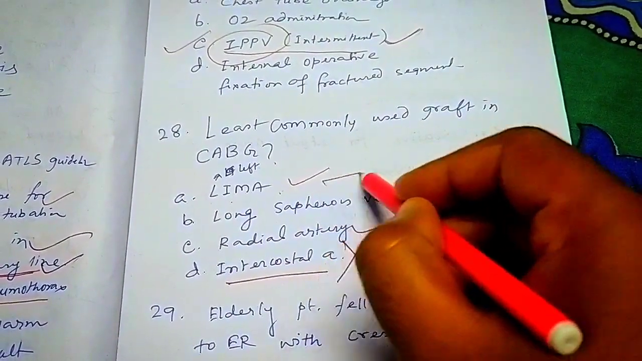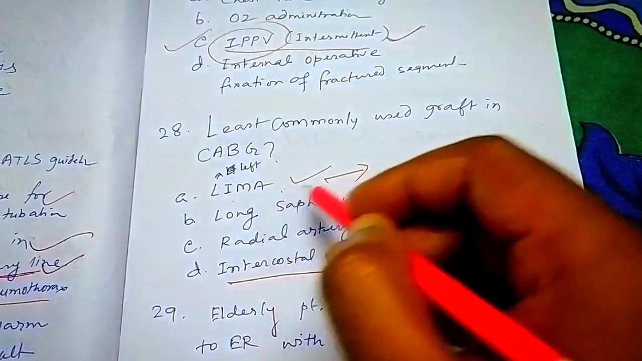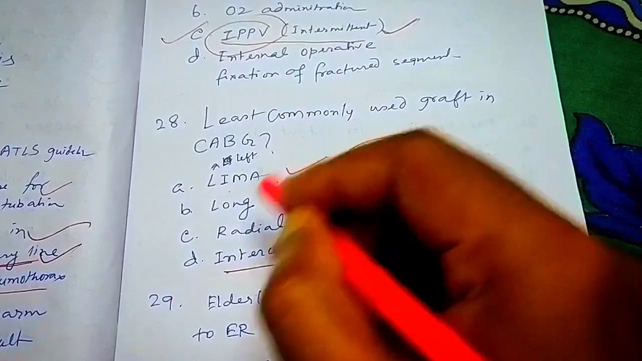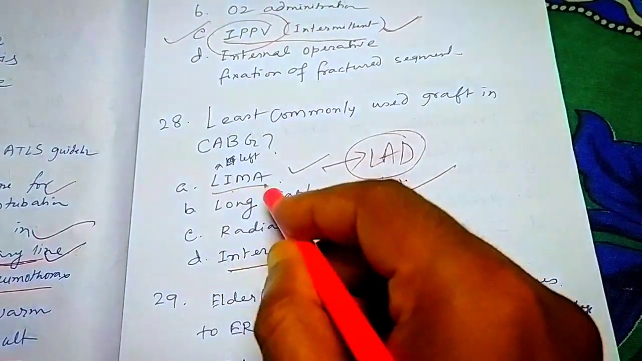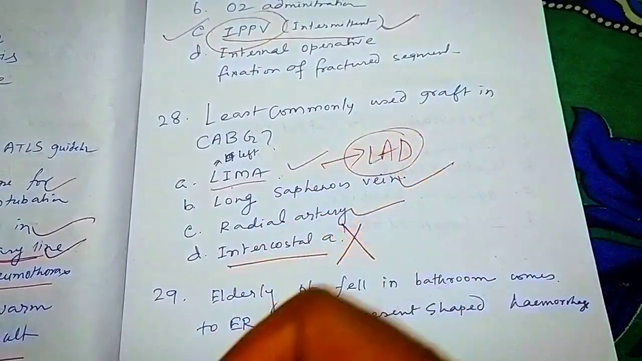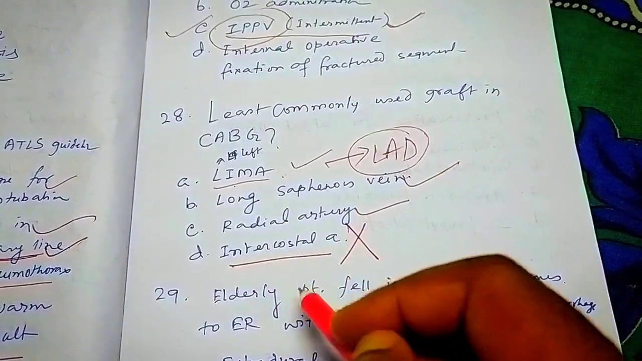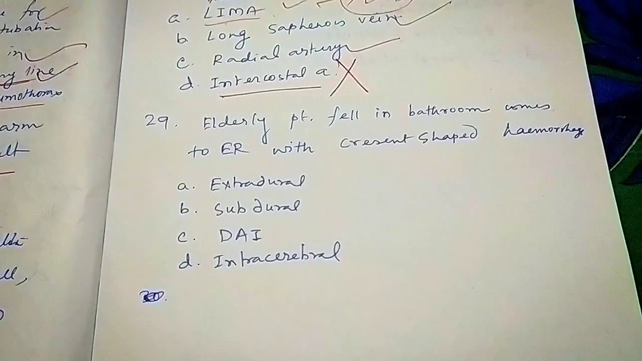And where is LIMA used? LIMA is the left internal mammary artery. It is used in the LAD, that is the left anterior descending artery. In case of that grafting, we use LIMA. So LAD, LIMA, you can remember like this. The least commonly used graft for CABG is the intercostal artery. That is not used. Next question.